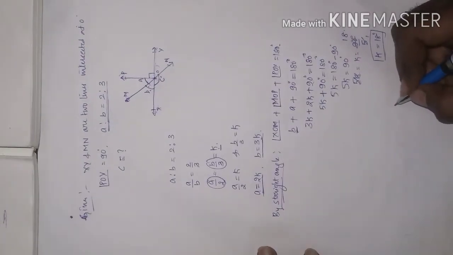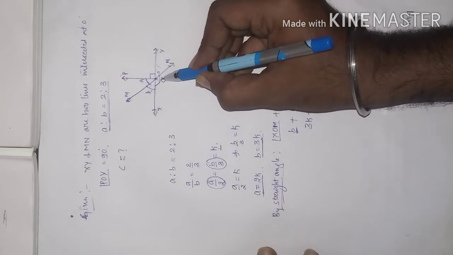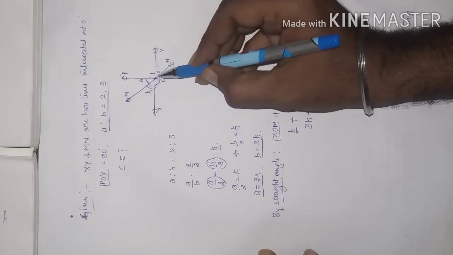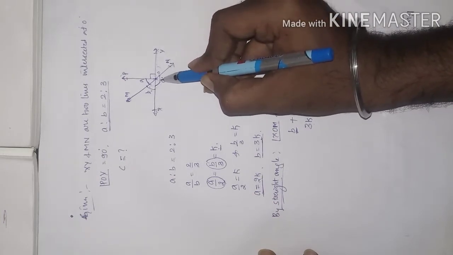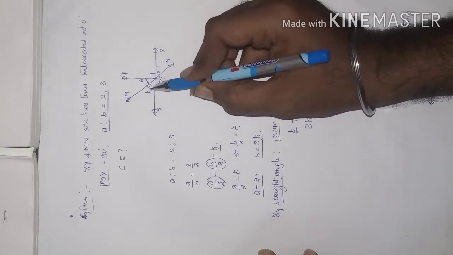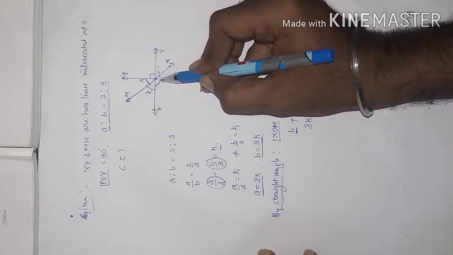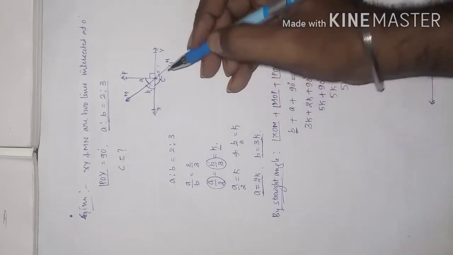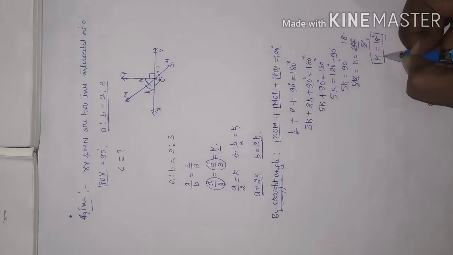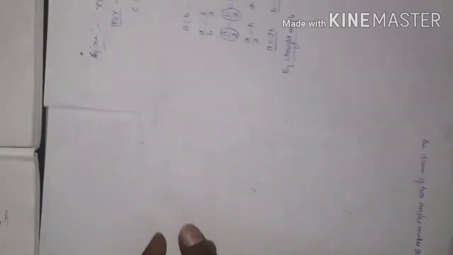Now we have to find the value of C here. So angle B plus angle C is equal to 180 degrees by linear pair. Yes or no? Angle B plus angle C is equal to 180 degrees by linear pair. However, we got the value of K. Let us put the value of K, I will keep this here.